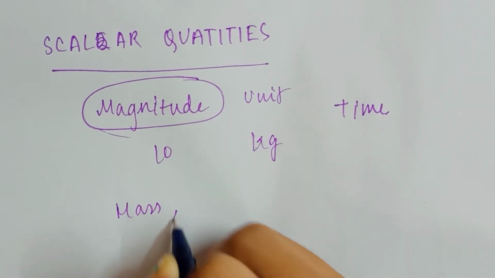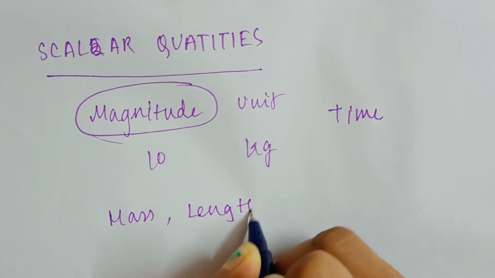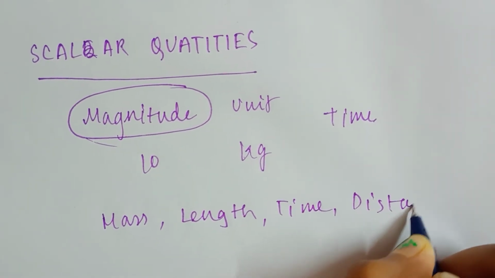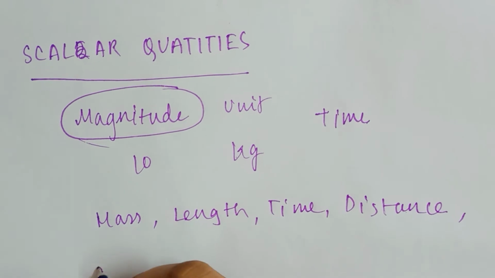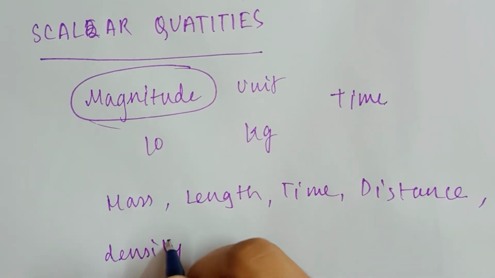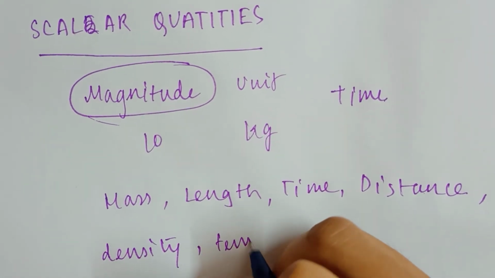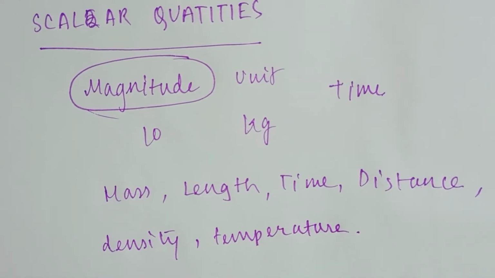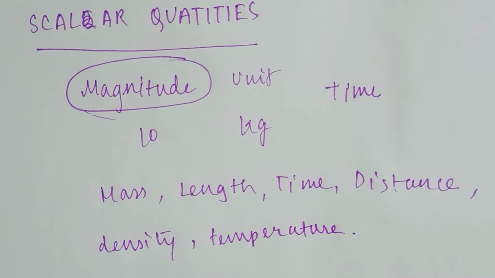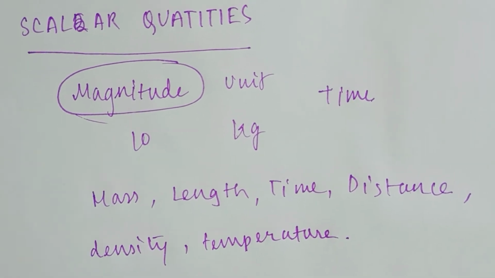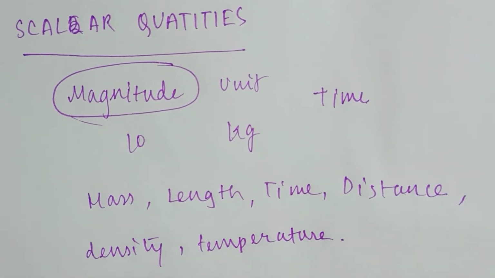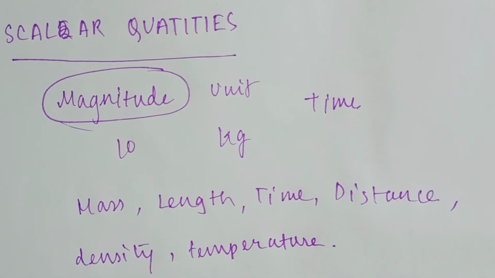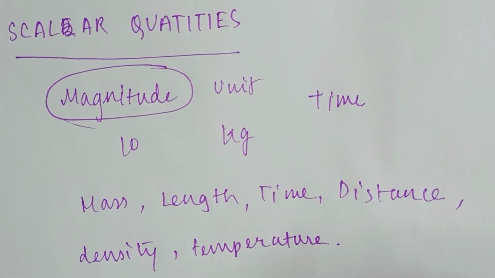Like there are mass, length, time, distance, density, temperature. Okay, that's some examples. There are more examples. If you look at your book, there are so many examples. You don't need to learn them, you don't need to just mug them up. You have to understand the main theory, then you can understand that they are vector or scalar quantities.